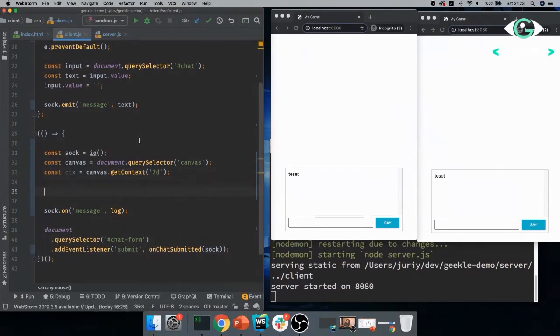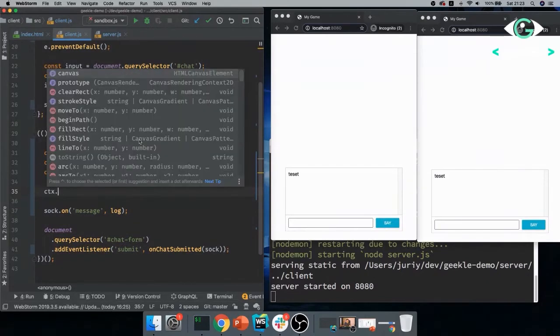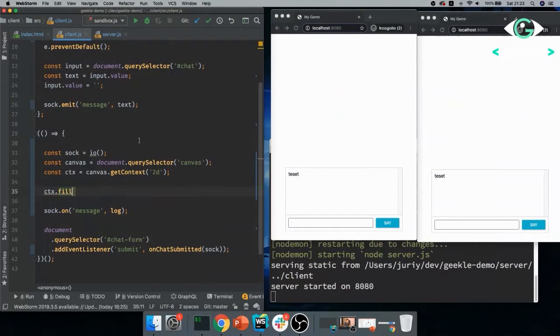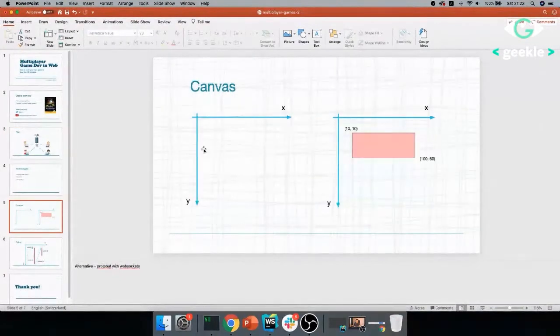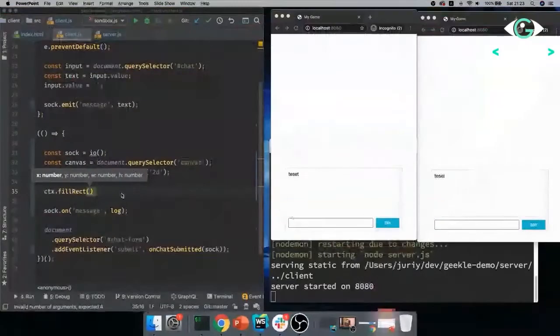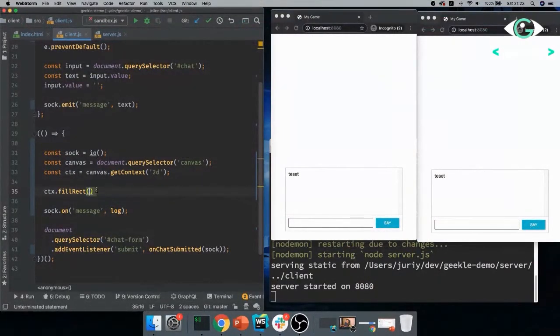Once you have context, you can start executing commands for what to draw on the canvas. So I'll say fill rect, oops, rect, and I need to pass the coordinates. With Canvas, the coordinates work like this: top left is 0, 0, X goes to the right, Y goes down, right? So you can imagine how the rectangles will be. I'll say 10, 10, 50, 50 will be the place where I want my rectangle to be rendered.